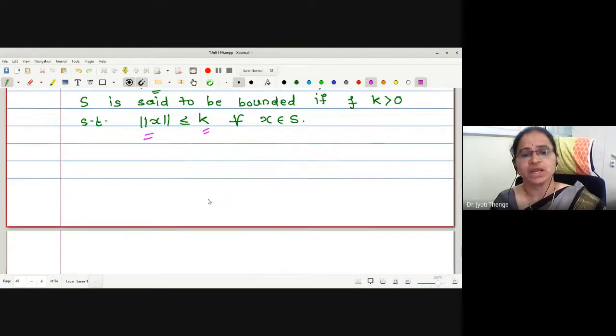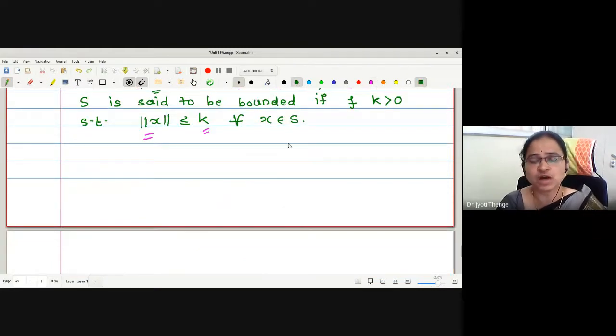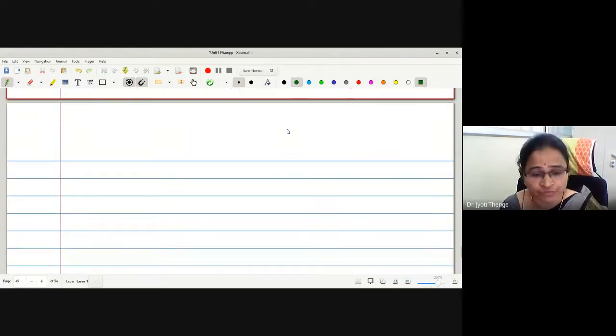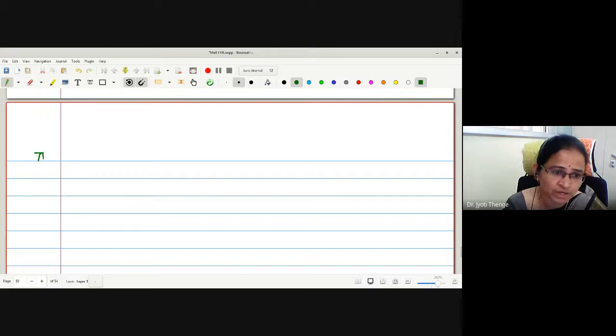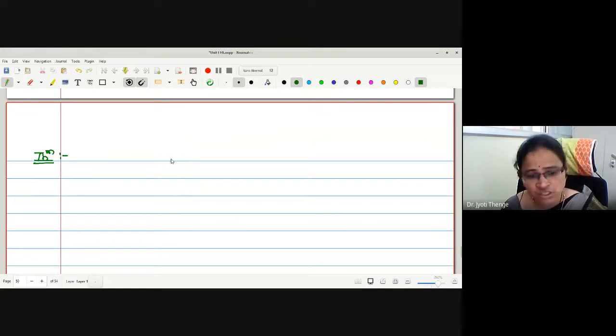Now we are going to study some important properties of a function to be linear. Whenever a function is given to be linear, it possesses some special properties. We will study some properties here one by one. The first property of linearity: whenever the function is given to be linear, then the function is continuous on X if and only if it is continuous at any single point.